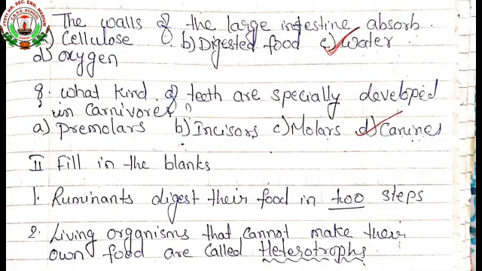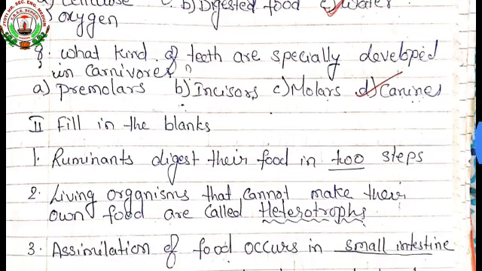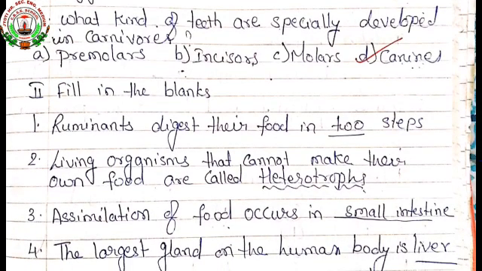Premolar, incisors, molars, or canines. So the answer is canines.